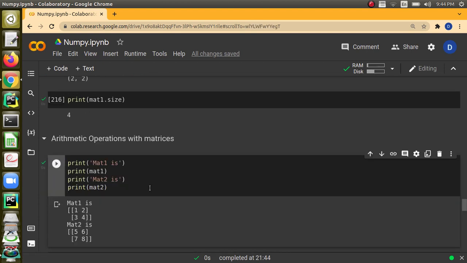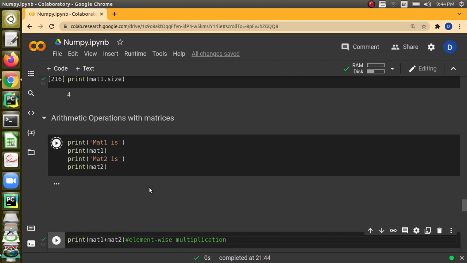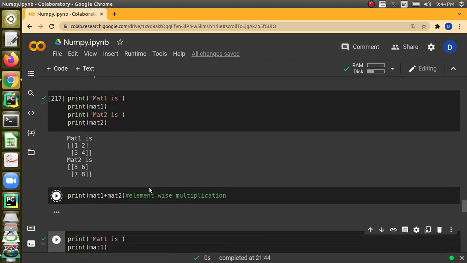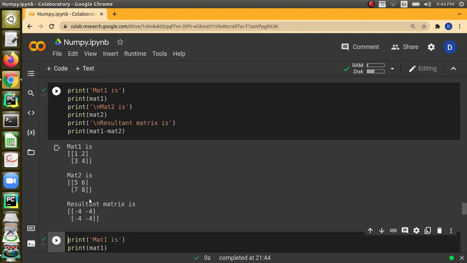And we can do the arithmetic operations. First we are seeing the matrix, and when you tell plus, addition will happen between the elements. So 1 plus 5 will be 6, 2 plus 6 will be 8, 3 plus 7 will be 10, and 8 plus 4 will be 12. Similarly, you can do subtraction. When we do subtraction, 1 minus 5 will be minus 4.